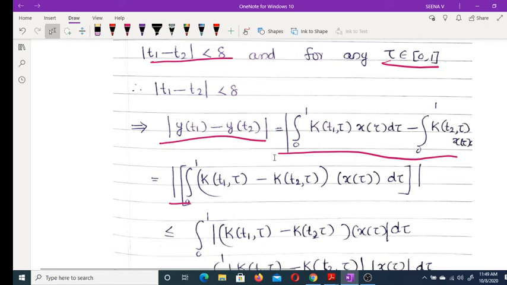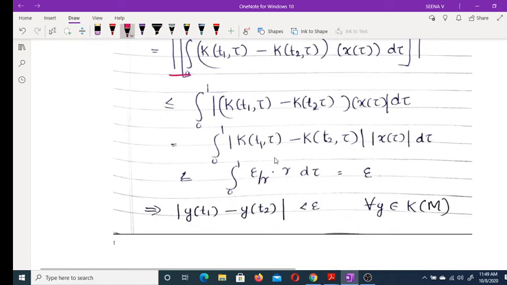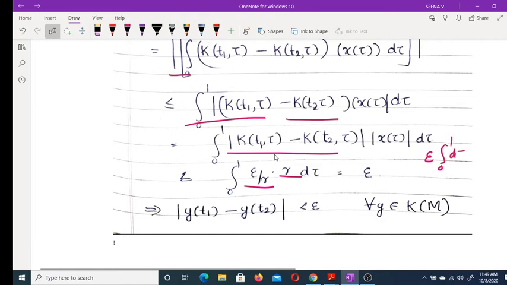Modulus of integral is less than or equal to integral of modulus. This is equal to epsilon by r times r, because norm of x is less than or equal to r. These two cancel and we get epsilon times integral 0 to 1 of dτ. Since τ varies from 0 to 1, that is epsilon into 1, which is equal to epsilon.